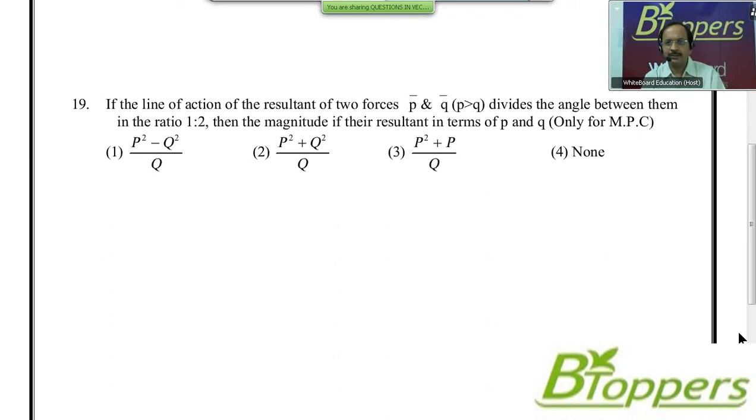I feel that this question needs to be done only by the MPC students, that is the students who are preparing for engineering entrance examinations. I feel this question may be above standard for the students who are preparing for medical entrance examinations. So those students who are preparing only for medical entrance examinations can skip this question, or they can also do it if they are interested. It will be a little more standard than the earlier questions.